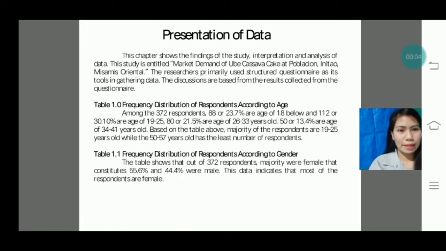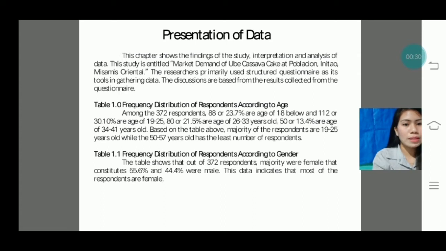Presentation of data. This chapter shows the findings of the study, interpretation, and analysis of data. This study is entitled Market Demand of Ubi Cassava Cake at Poblacion in Nitao, Misamis Oriental. The researchers primarily used a structured questionnaire as its tool in gathering data. The discussions are based on the results collected from the questionnaire.